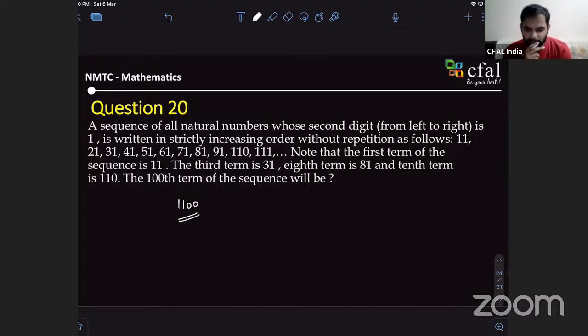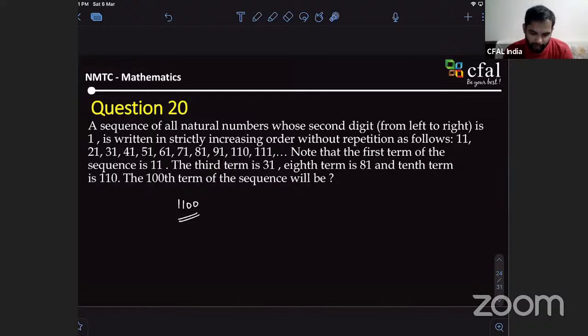Sir, after 110, it is 111. It can't be, because then it should be 120, right? 121. Okay, let's figure out this one. I think that's a typing mistake. Actually, I think it has to be 121. Each time there should be an increase of 11, right, sir?